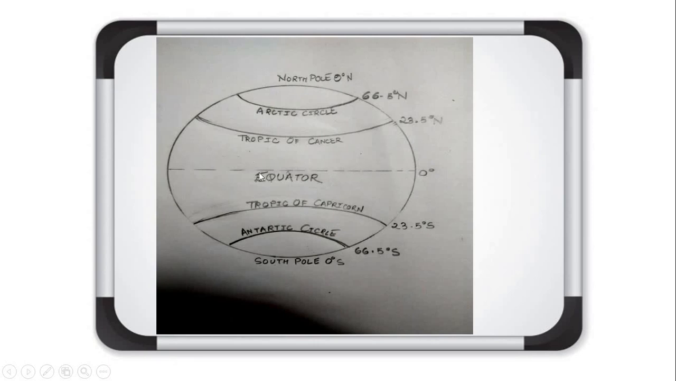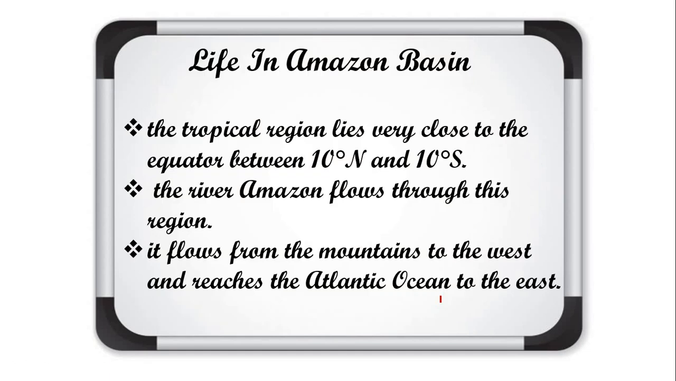Okay, this is the area which lies between the Tropic of Cancer and Tropic of Capricorn. This is known as tropical zone. So the area which lies near the equator is tropical, and the areas further away are known as subtropical. Understood about it? So we were discussing the Amazon basin. So location of Amazon basin, it lies very close to the equator between 10 degree north and 10 degree south. Understood about it? The river Amazon flows through this region.